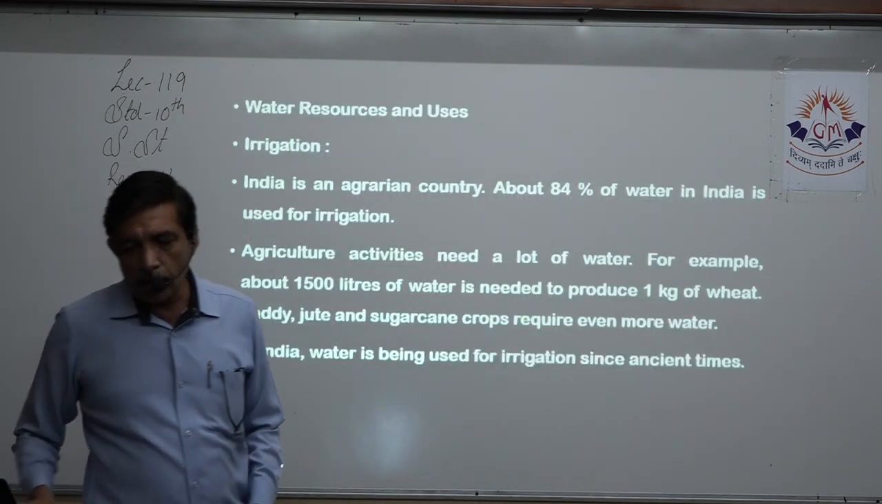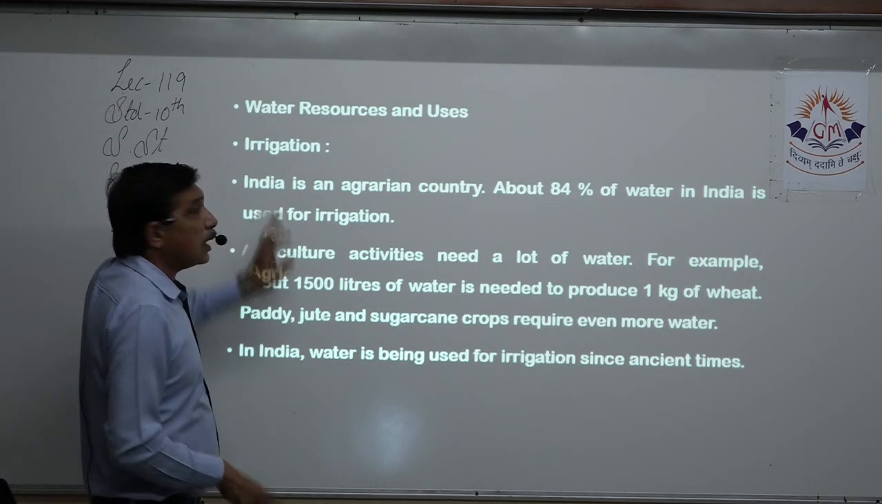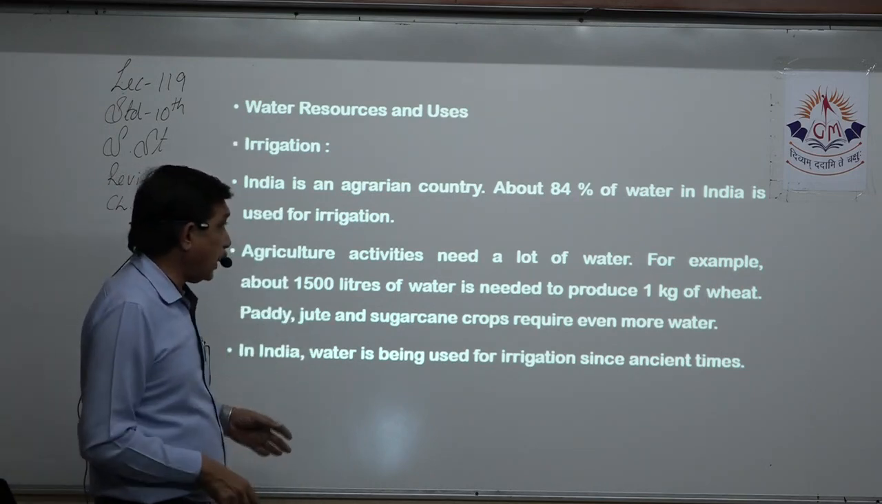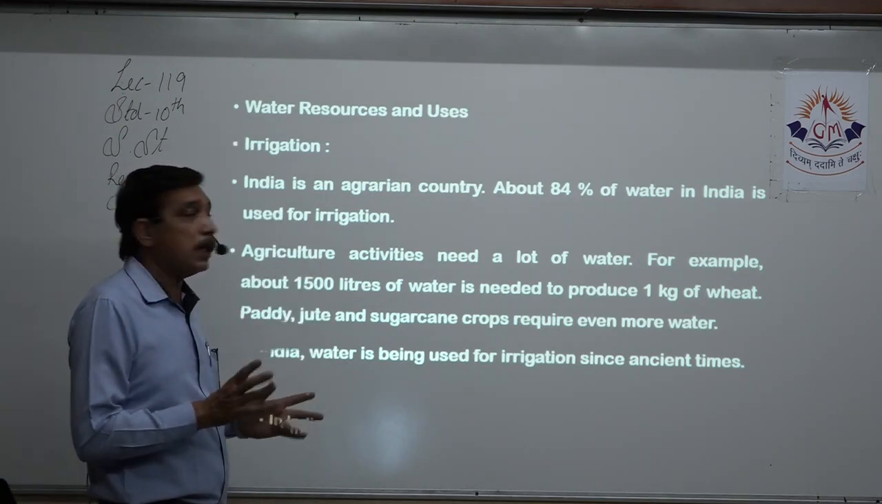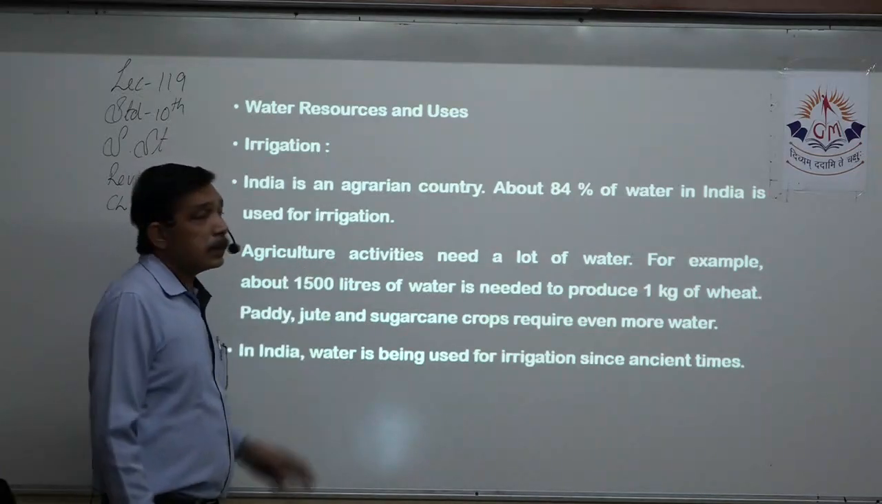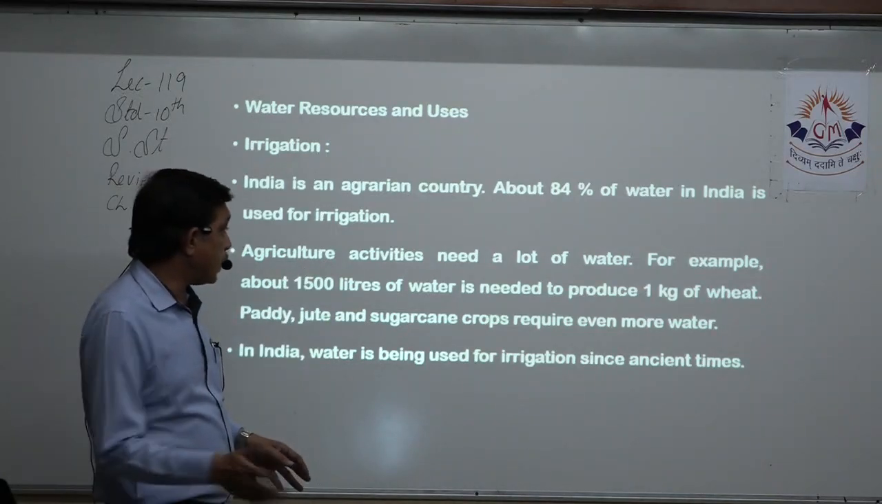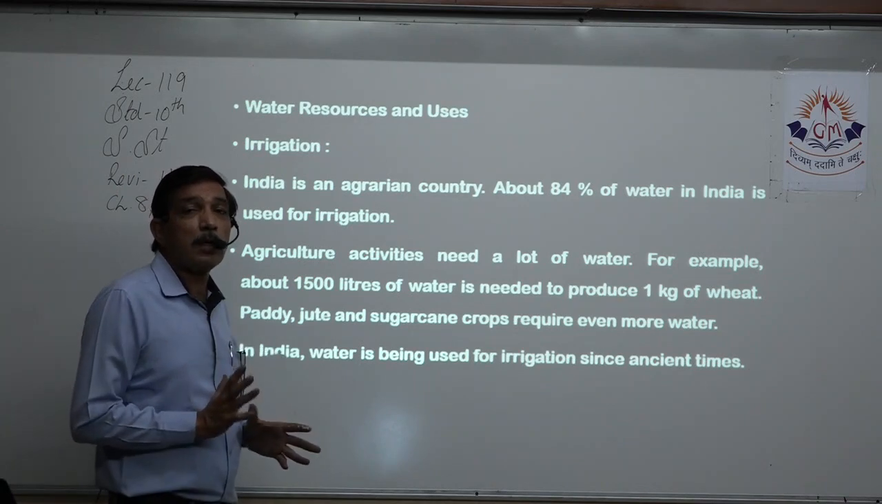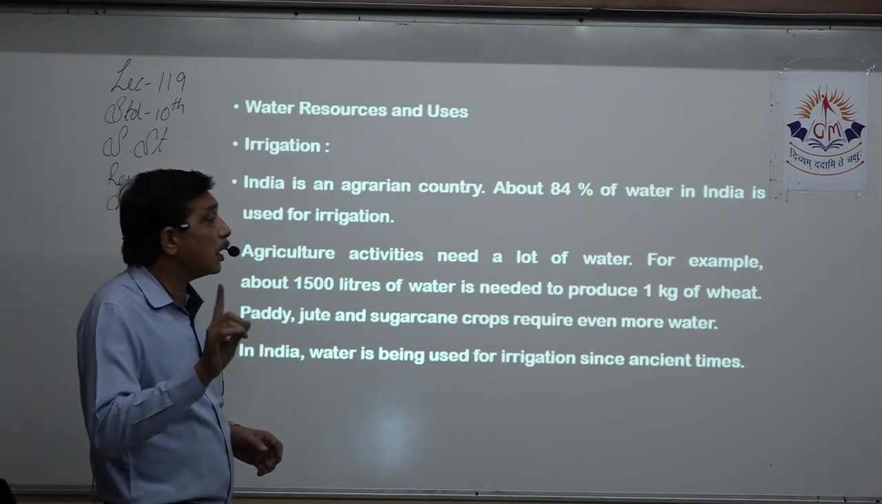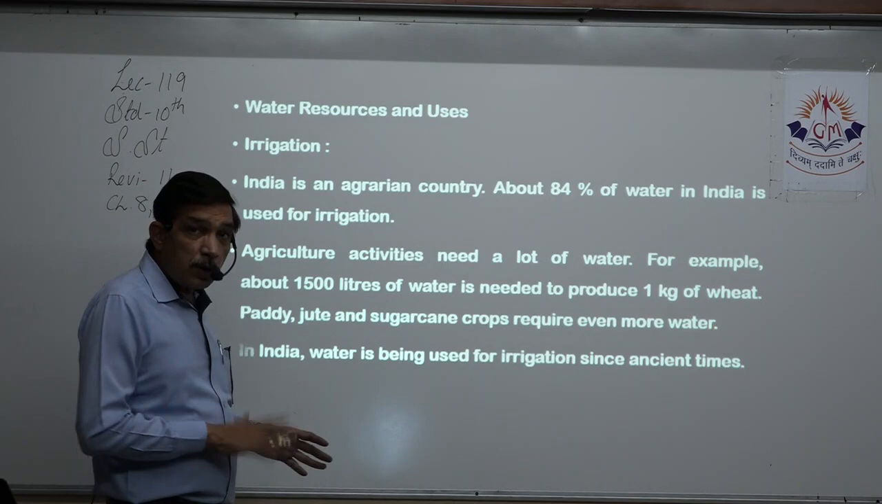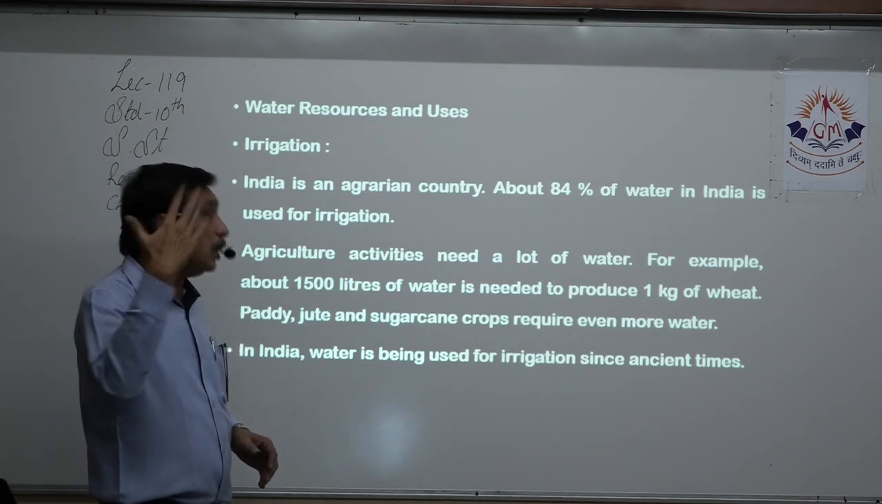Water resources and their uses. First one is irrigation. India is an agrarian country. We are dependent on agriculture. 84% of water in India is used for irrigation. Agriculture activities need a lot of water. For example, if you give 1500 liters of water, you produce 1 kg of wheat. For jute, sugarcane and rice, it is even more.